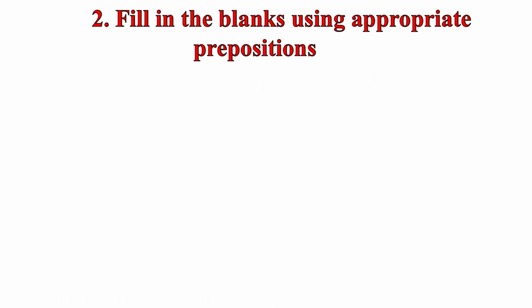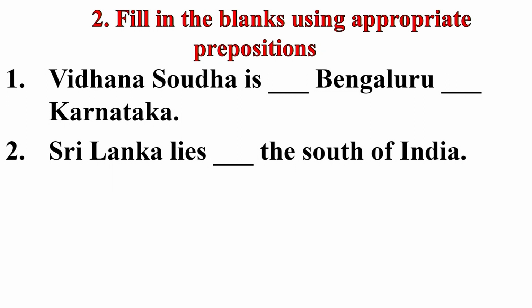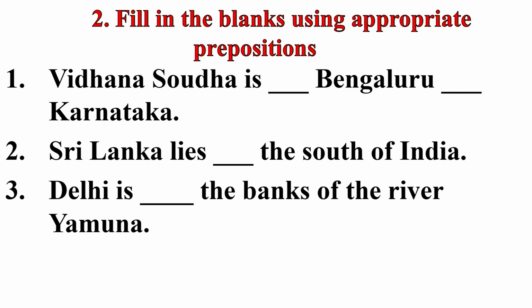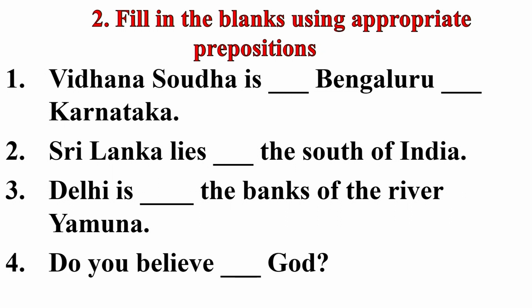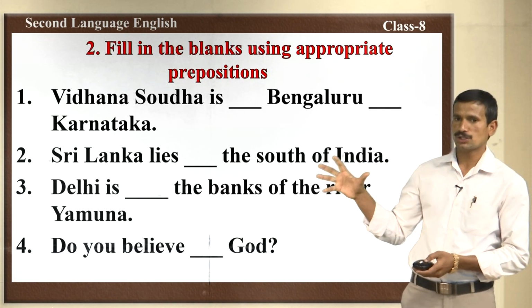Okay. Fill in the blanks using appropriate prepositions. Here you should use prepositions, children. Look. First one, Vidhana Soudha is dash Bengaluru dash Karnataka. Next one, Sri Lanka lies dash the south of India. Next, Delhi is dash the banks of the river Yamuna. The last one, do you believe dash God? We should use appropriate prepositions here.